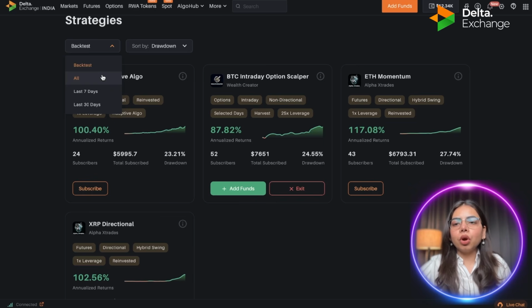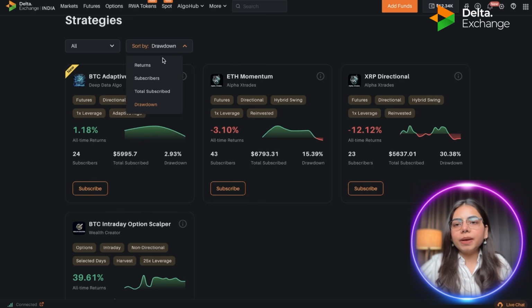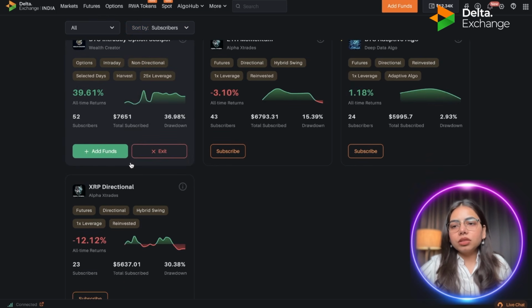But if you want to sort the strategies on the basis of duration, then you'll get three options: all, last 7 days, and 30 days. And here in the sort by segment, on the basis of duration, you will get four options, which are return, subscriber, total subscriber, and drawdown. Let's suppose I select subscriber, and that will also be in descending order.